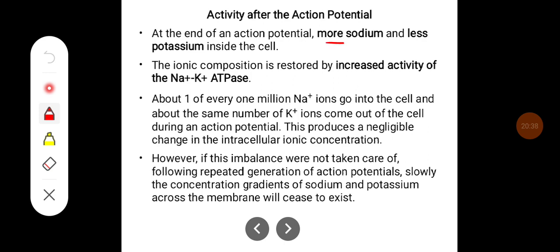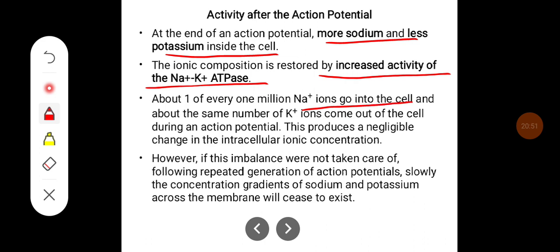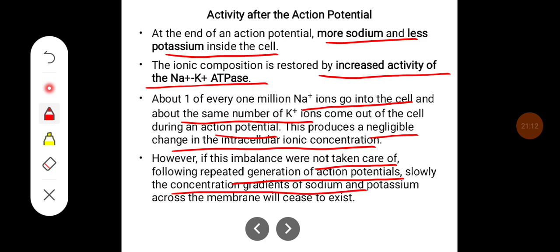At the end of the action potential, there is more sodium and less potassium inside the cell. The ionic composition is restored by the increased activity of sodium potassium ATPase. About 1 of every 1 million sodium ions go into the cell, and about the same number of potassium ions come out of the cell during an action potential. So this produces a negligible change in the intracellular ionic concentration. However, if this imbalance were not taken care of following repeated generation of action potentials, slowly the concentration gradient of sodium and potassium across the membrane would cease to exist.